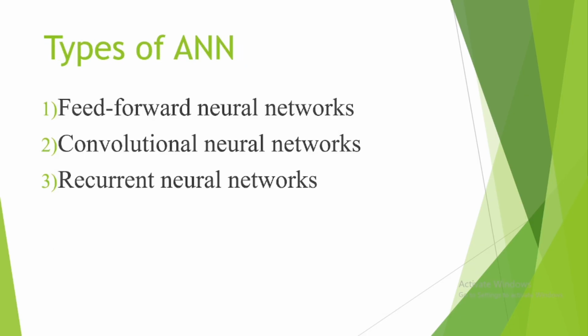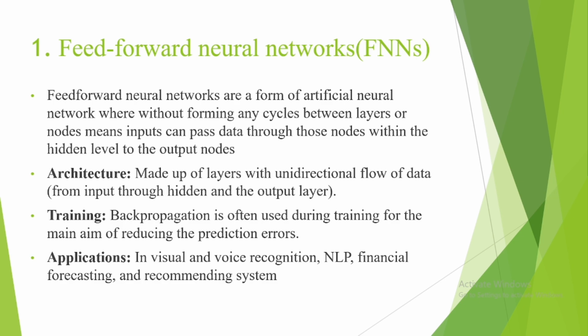Types of ANN. First is the feedforward neural network. Second, convolutional neural networks. And third, recurrent neural networks. First is the feedforward neural network. Feedforward neural networks are a form of artificial neural networks without any cycles between layers or nodes, which means input can pass through the nodes within the hidden layers to the output nodes.